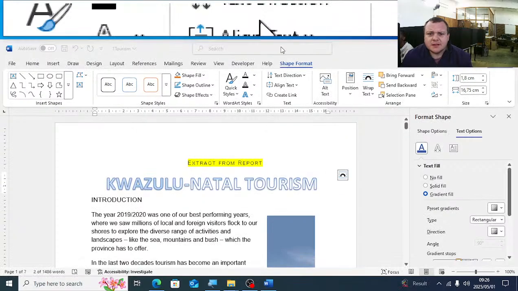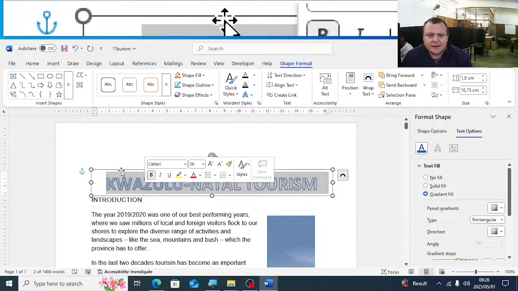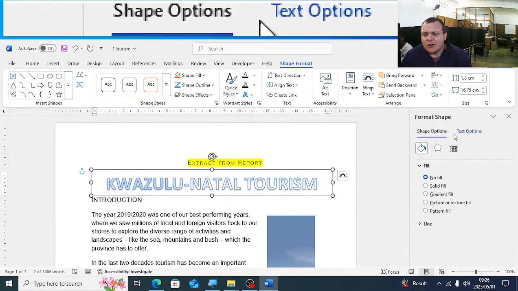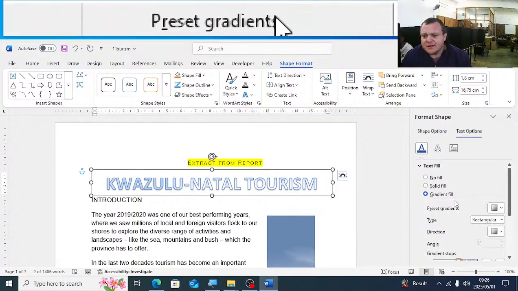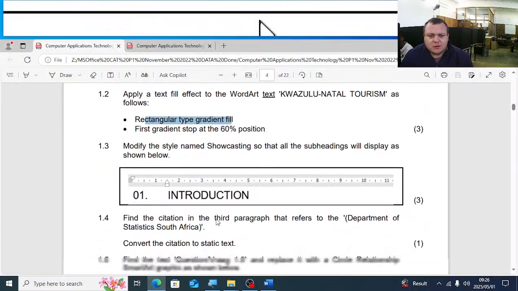I want to just emphasize this. If you can't find it, you will most probably find it if you right click on the shape and say format shape. You will get the options here. There's the text options, and then you'll see the gradient fill there. Right, next one. I'm not going to spend a lot of time on that.